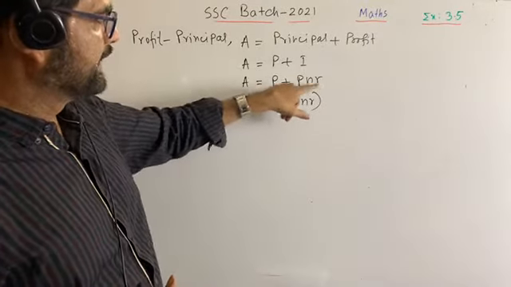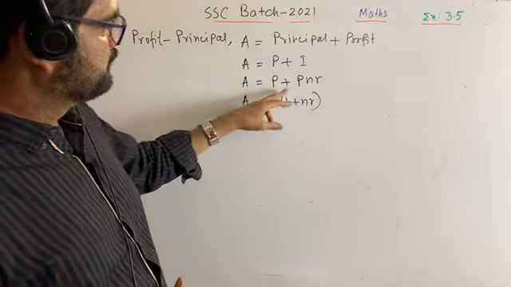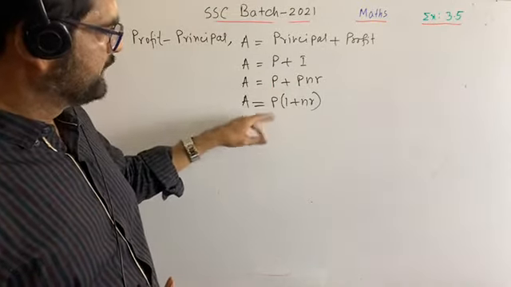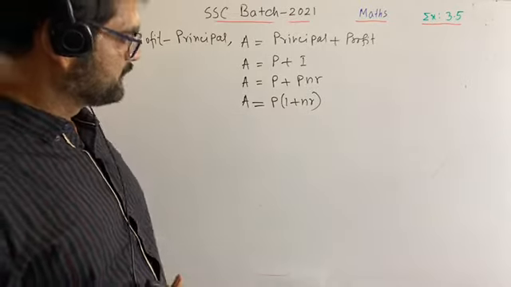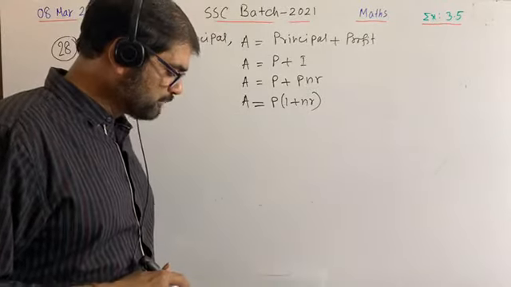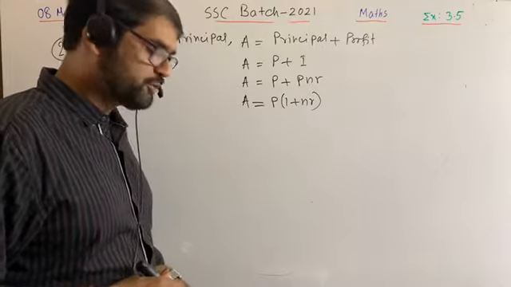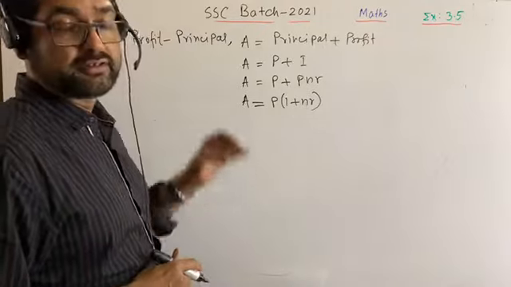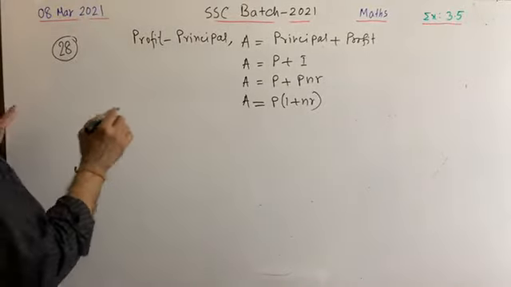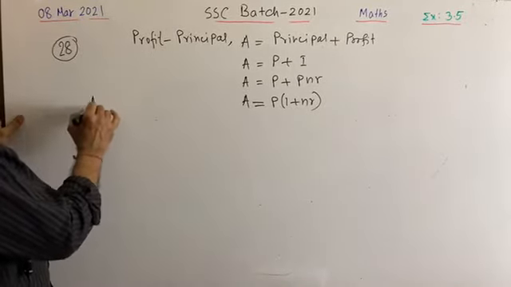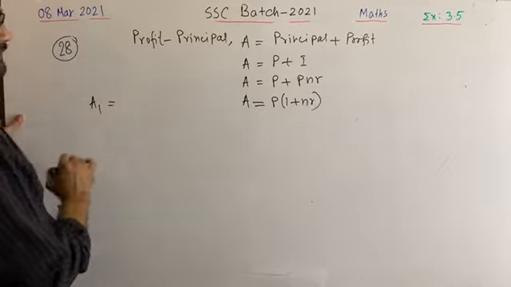I equals PNR. Now P can be taken common, so we are getting P times 1 plus NR. In this question, we have two amounts: one is 460 and another one is 600. Have you seen? That means if I go for writing A1, A1 is equal to what?